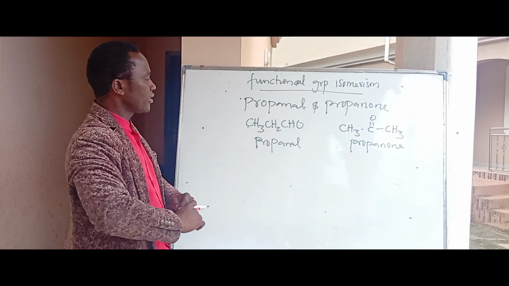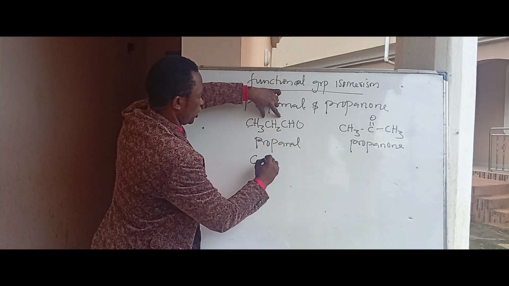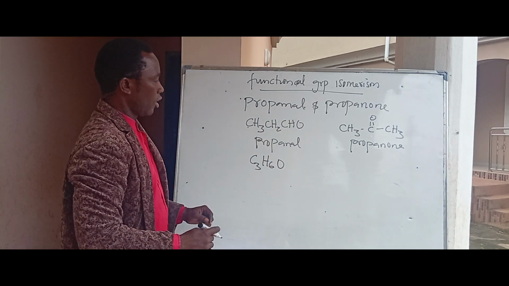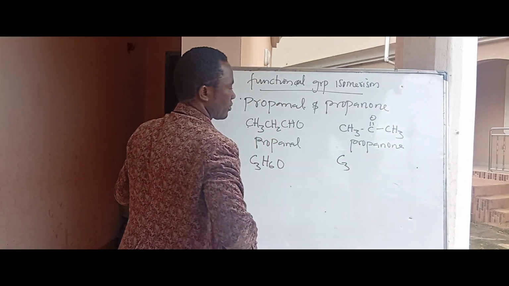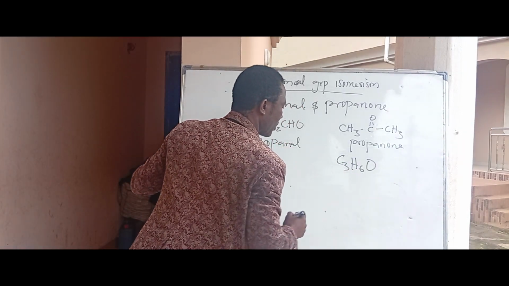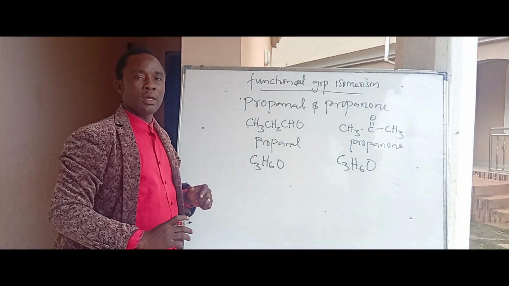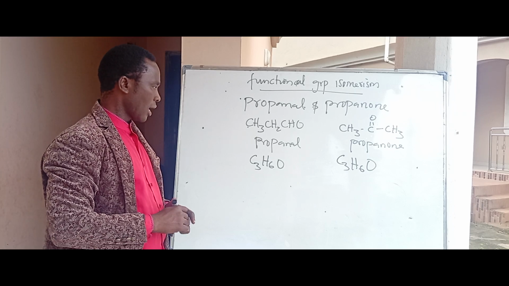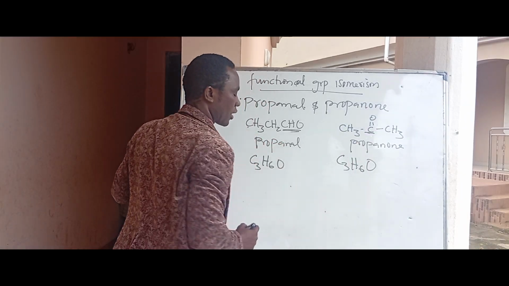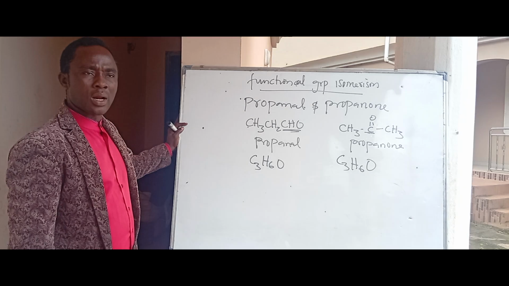But what is the molecular formula? How many carbon? C3. How many hydrogen? H6. And how many oxygen? 1, O. Come to this place. How many carbon? C3. How many hydrogen? 6. How many oxygen? 1. So their molecular formula is the same, but their structure is not the same. That is functional group isomerism. These two isomers differ in their functional group. Okay. Now we go to the next type of structural isomerism.